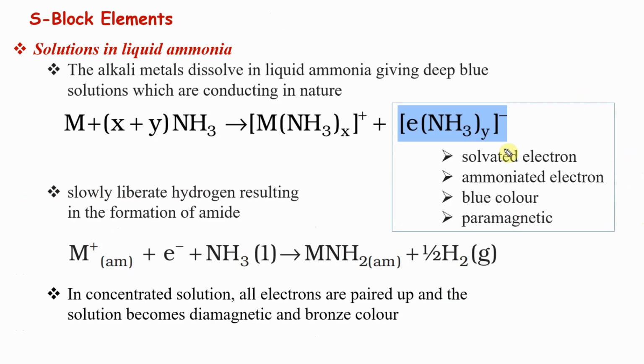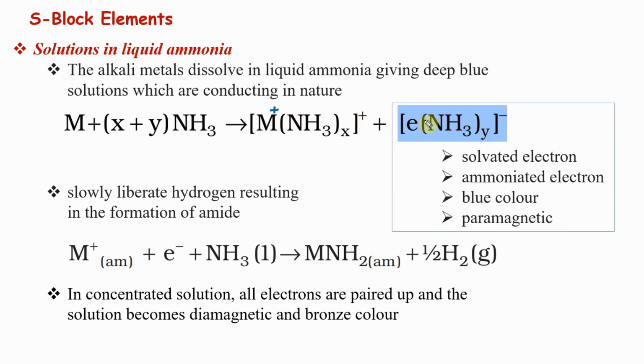This particular one is extremely important. When you take these metals, you don't need to remember this equation as such. When you put the metal in ammonia, you form a blue color. Why do you need to remember the color? It's not because of the metal ion itself. The metal ion forms a complex. So what has happened to the metal? It has given out the electron and gotten oxidized. M plus has become oxidized and forms a complex. Because ammonia is neutral, the charge is because of the metal ion.